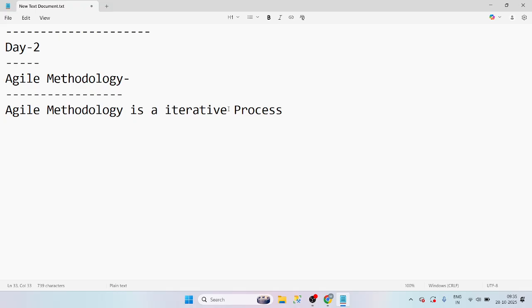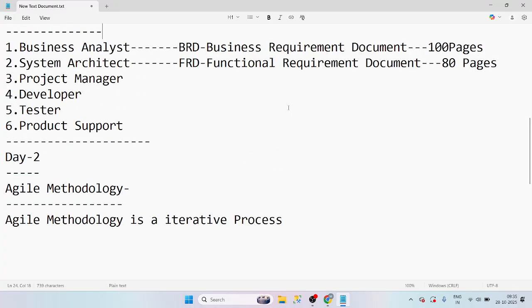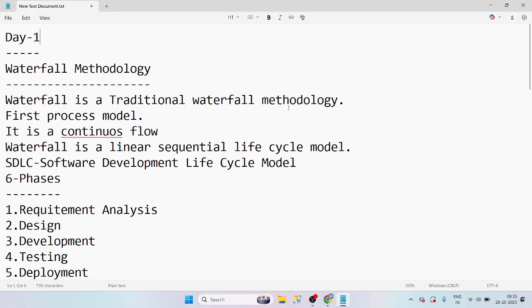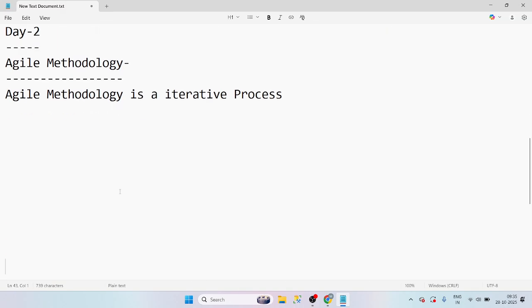So that is iterative. In agile methodology, the process is also the same thing. Compared with waterfall methodology, did we do iterative or sequential? Sequential. We never come back, right? But in agile methodology, we are going to do this process repetitively.